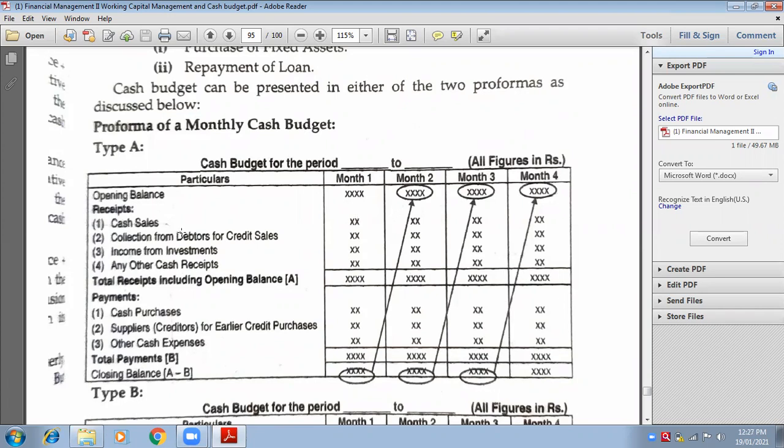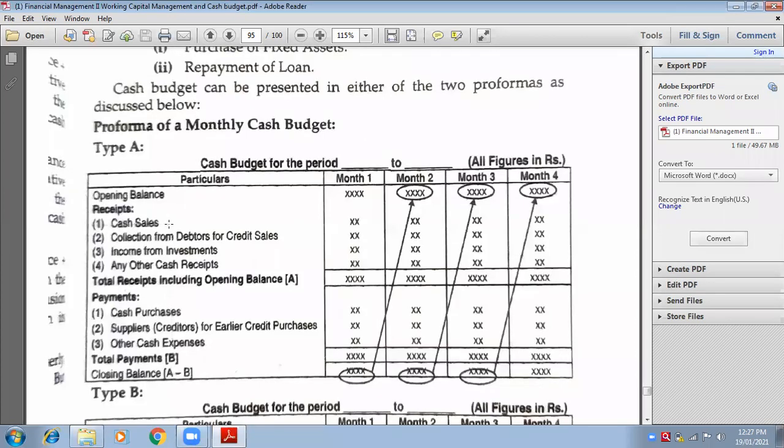Okay, after opening, what you have to do? Opening cash balance means you have something in your hand. Suppose you have 40,000 in your hand, and now after 40,000, you got to earn something from your business incomes. Those cash balances which are earned are known as receipts.